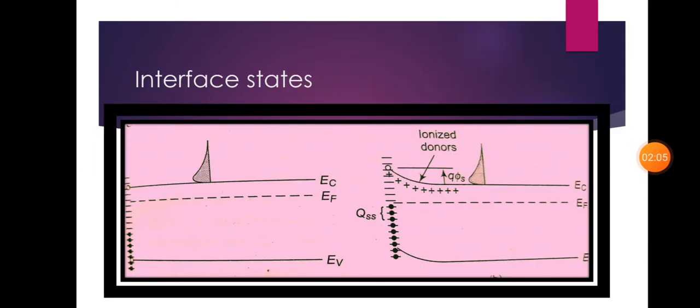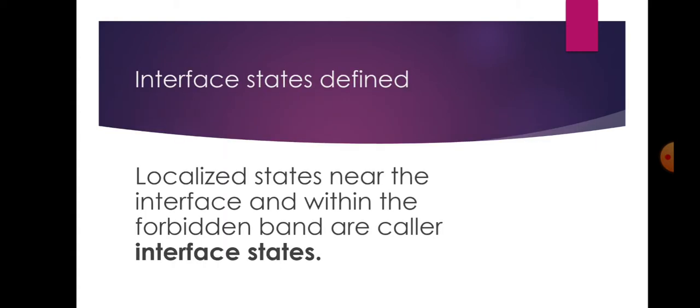We now discuss what are interface states. The presence of interface states, which are localized states near the interface and within the forbidden band, are normally not considered. Because of the surface and interface states, it is difficult to fabricate junctions of barrier heights near the ideal values predicted from work functions of two isolated materials.